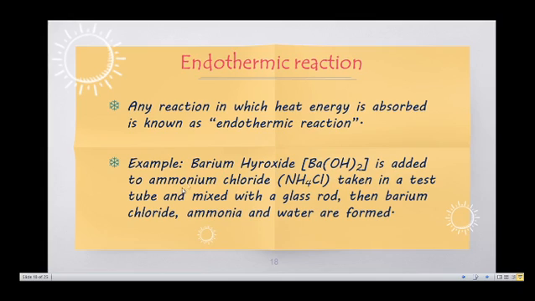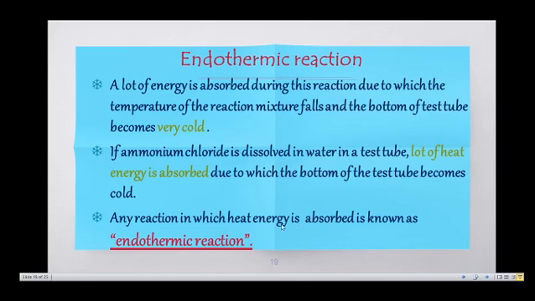For example, for an endothermic reaction, barium hydroxide reacts with ammonium chloride. When we mix it with a glass rod, it becomes cool. Barium chloride and ammonia water are formed. It becomes a solution, and when we touch the test tube, it feels cold. A lot of energy is absorbed during this reaction, due to which the temperature of the reaction mixture falls and the bottom of the test tube becomes very cold.